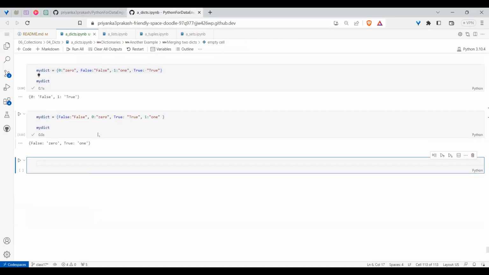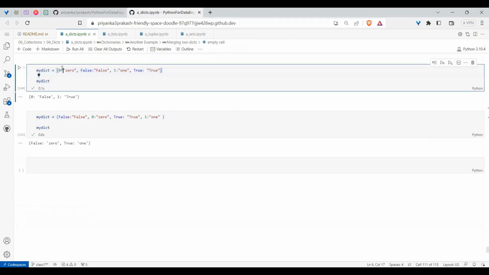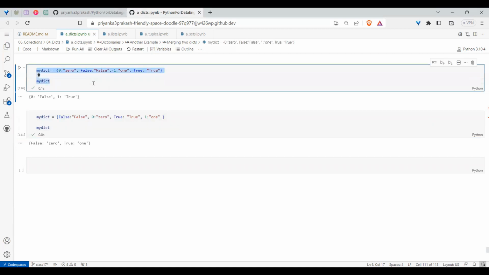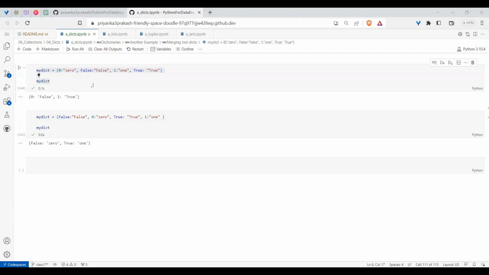Why it happened like this means, in terms of value, 0 has a value of 0 in the backend, false also has a value of 0 in the backend. So that's why whenever you have the same key, the latest value will come, right? In the same fashion here also. False for false is there, false for 0 is there. When the keys are same, the values will be updated, right? That's why the latest value got it. This is in fact a very interesting interview question, which was asked multiple times.